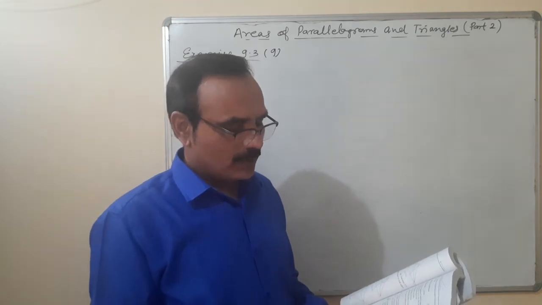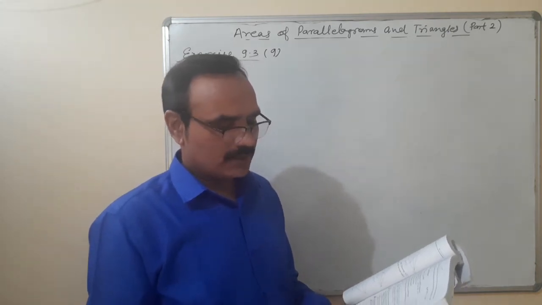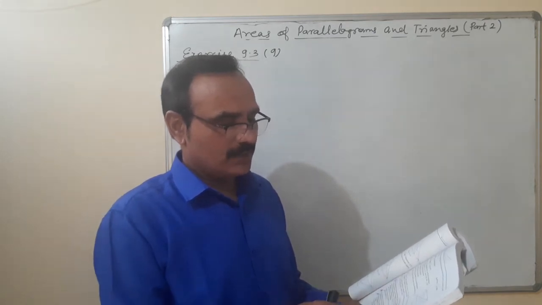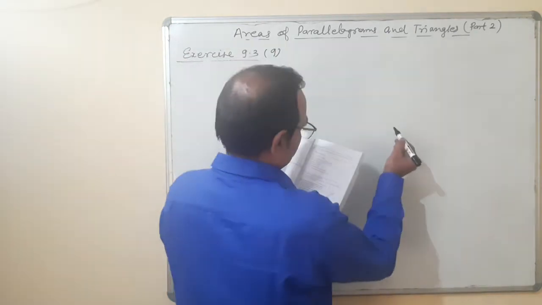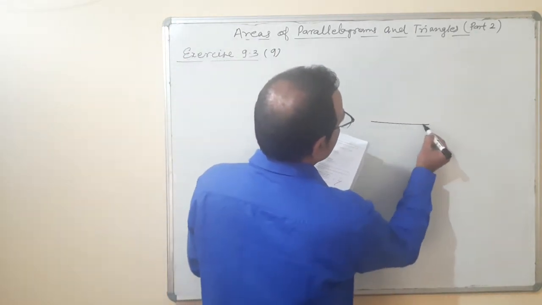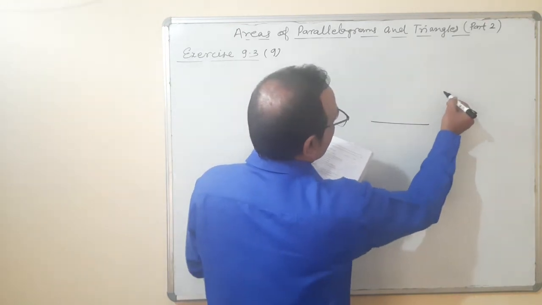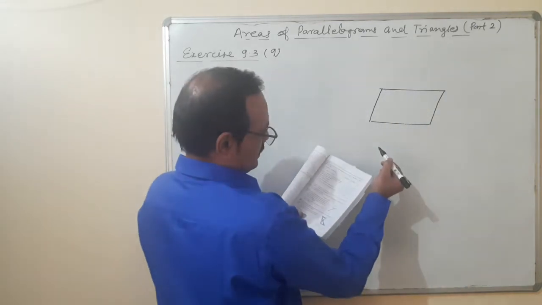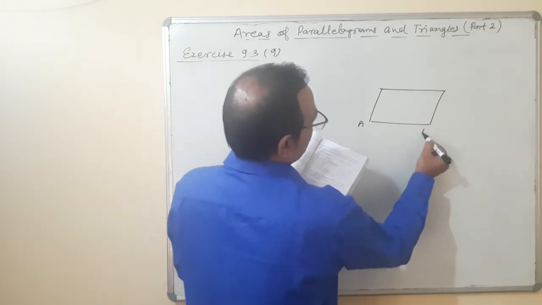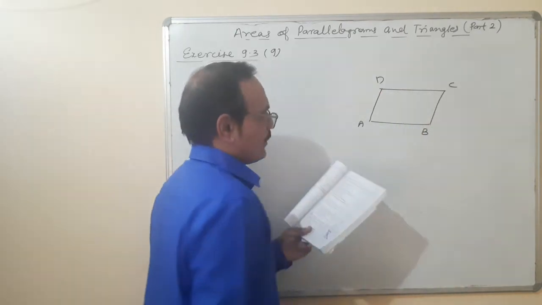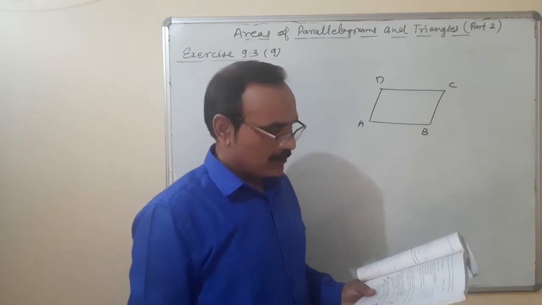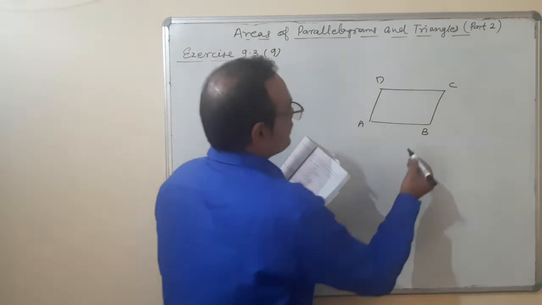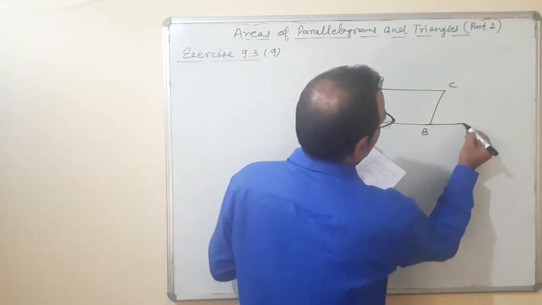Side AB of the parallelogram ABCD. Question number 9. We have a parallelogram ABCD. Okay. This is a parallelogram ABCD. Side AB of a parallelogram ABCD is produced to any point P. This AB is produced to any point P up to here.